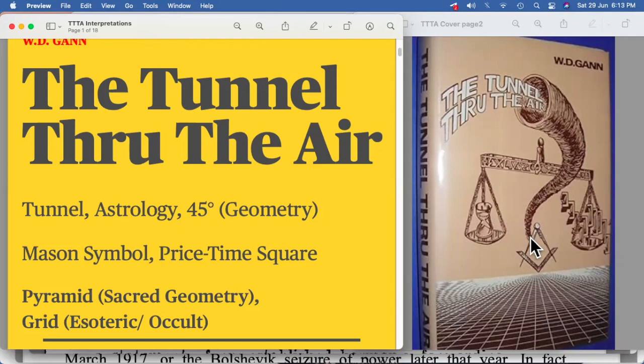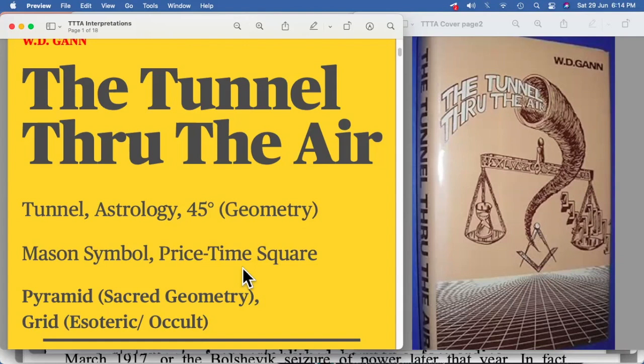This looks like a tunnel. Then we had Roman numerals, XLV, which is 45. We consider 45 as a degree, which is related to geometry. Next, we have the Mason symbol over here. We also have time and price over here, which we consider as squaring of time and price, or price times square. We also had a pyramid on the back side of the book, which is related to sacred geometry. And we have grids over there, which have to do with the esoteric and occult part.